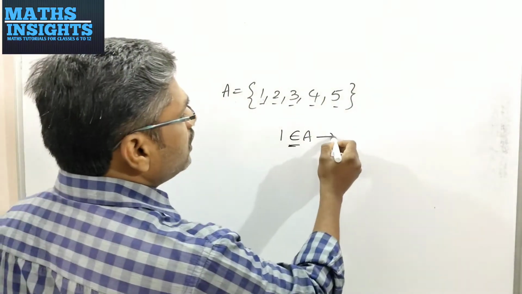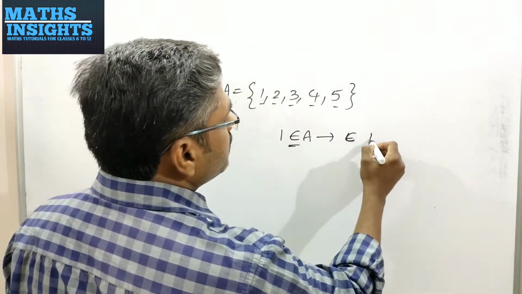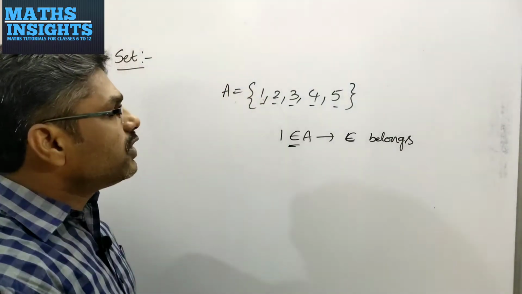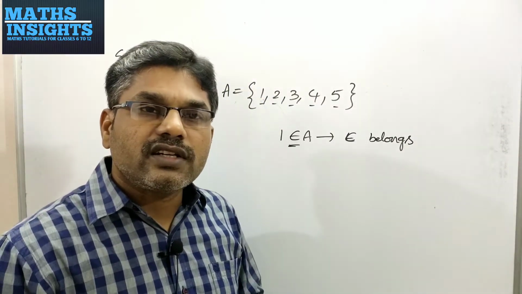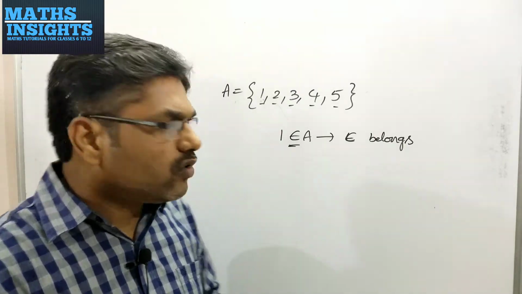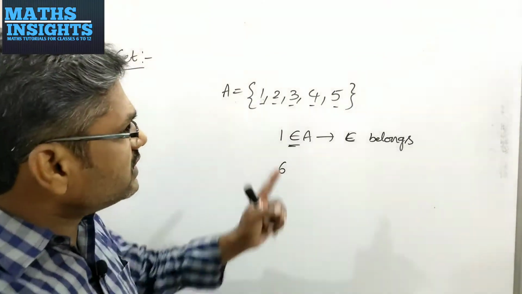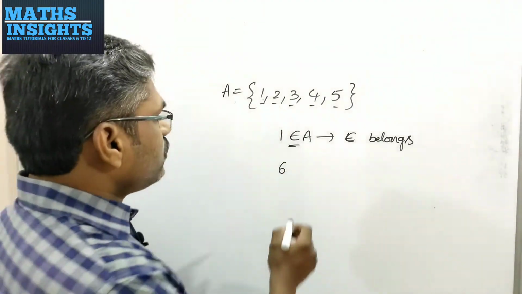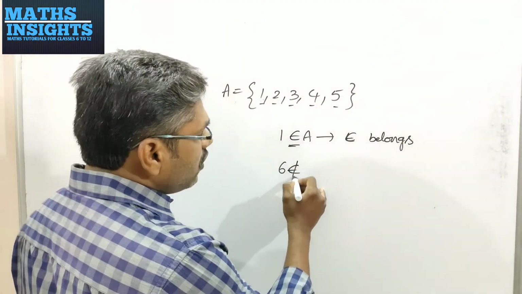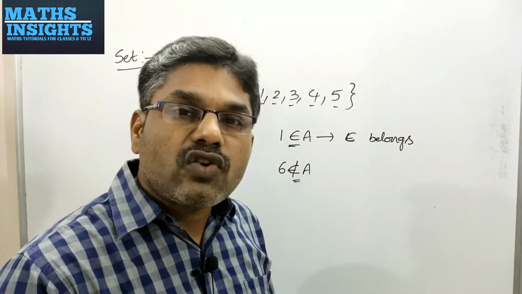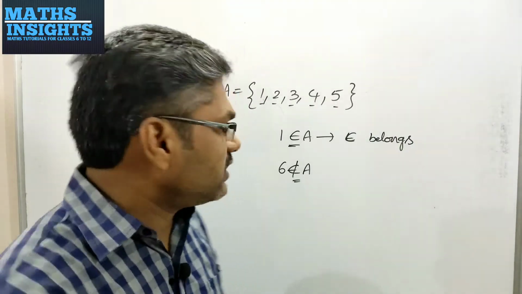This symbol is called belongs. You know very well the word belongs means it is contained in that set. I am taking another element, 6. Actually 6 is not in the set A. Therefore 6 does not belong to A. This symbol says that it is not in the set.